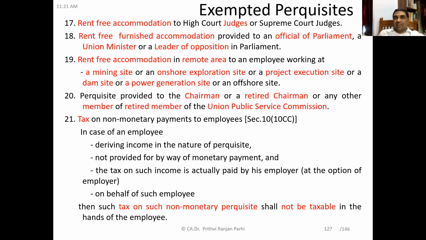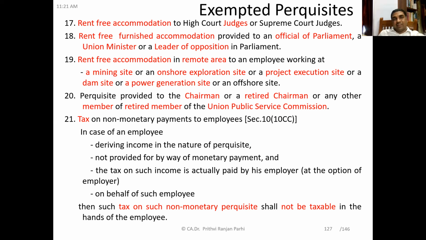Now you see, rent-free accommodation to High Court judges or Supreme Court judges are exempt. Rent-free furnished accommodation provided to official of parliament or a union minister or leader of opposition in parliament, these things are exempt.